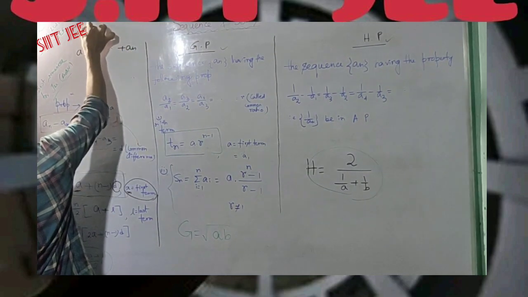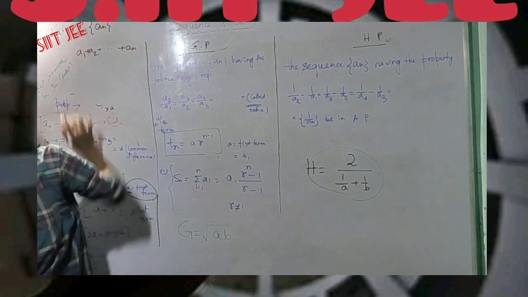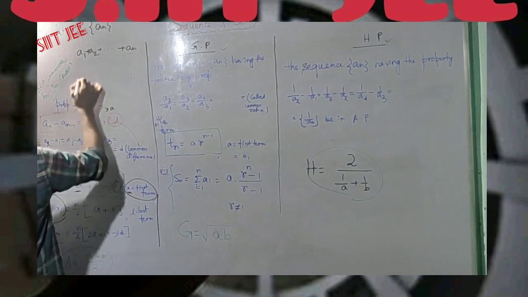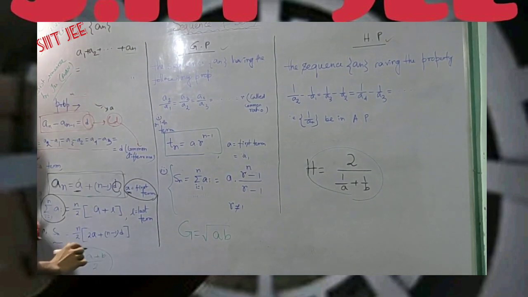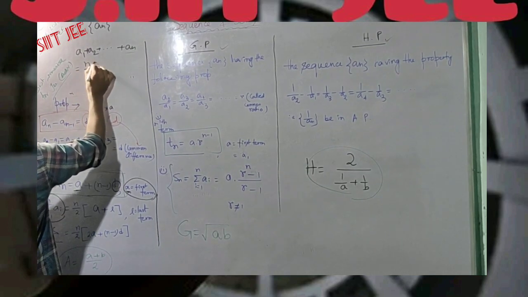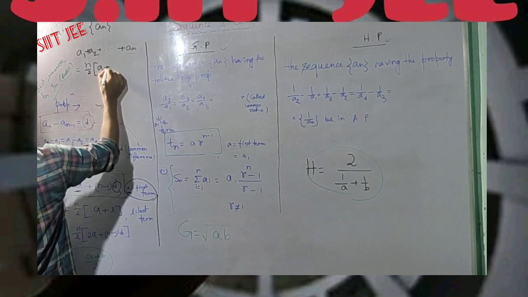That is, the sum up to n terms is represented in formula form as n by 2 times (first term plus last term).